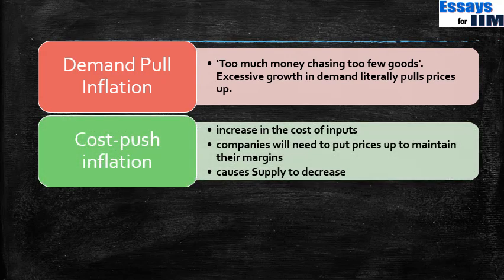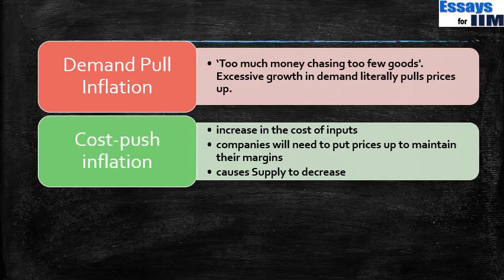Cost push inflation. Cost push inflation is basically the supply side. So if there is an increase in the cost of input, the companies will need to increase the prices to maintain their margins. So basically, let us say that for some reason there is a failure of wheat in the economy in 1 year, because of which the price of wheat increases. So the bread manufacturers are now facing a higher cost of the wheat that they are using in the bread.